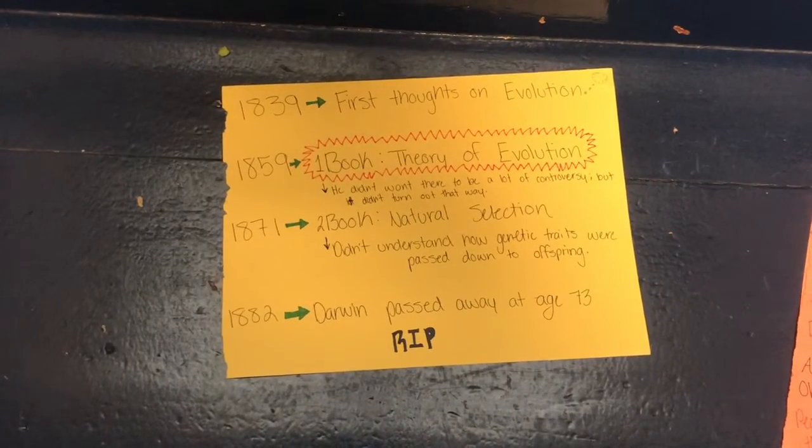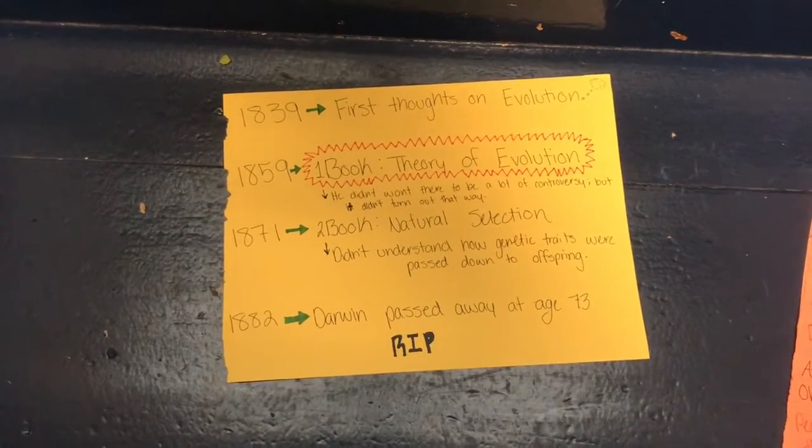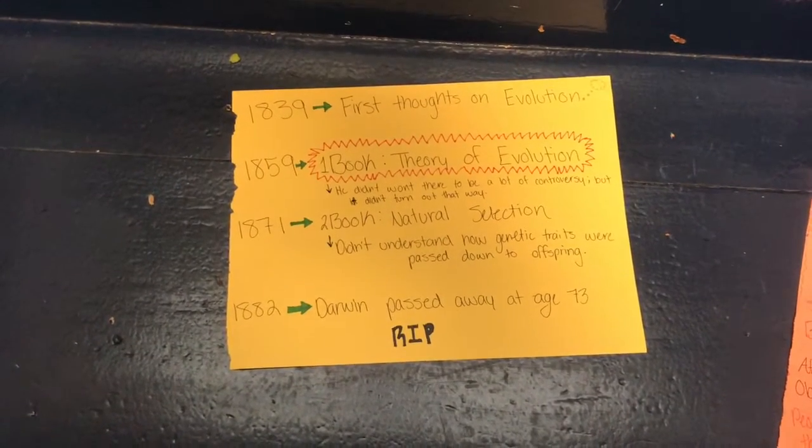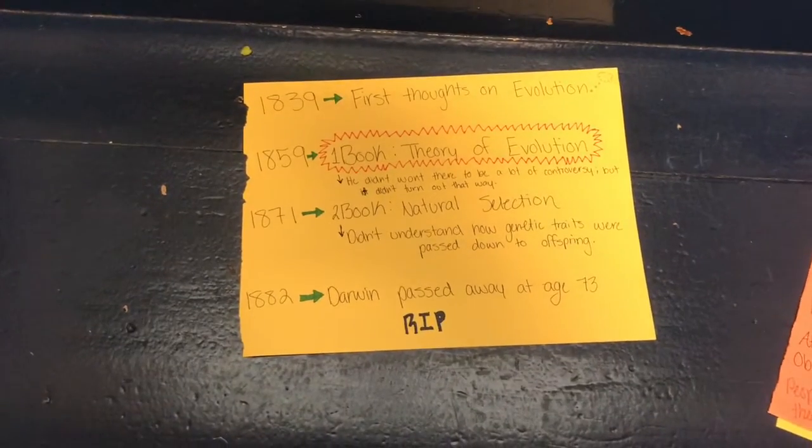Despite all of this, he did not quite understand how parents passed down genetic traits to their offspring. Darwin passed away in 1882 at the age of 73.